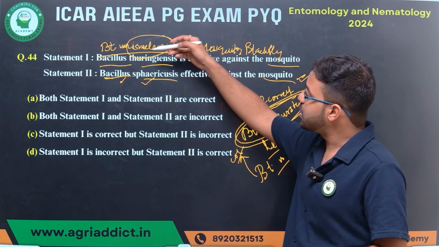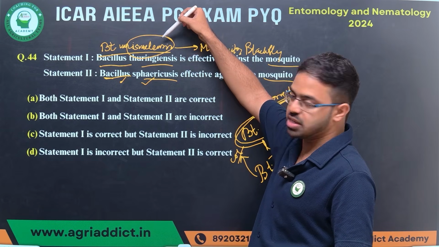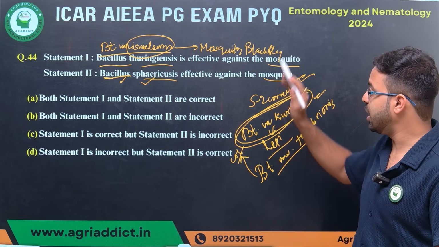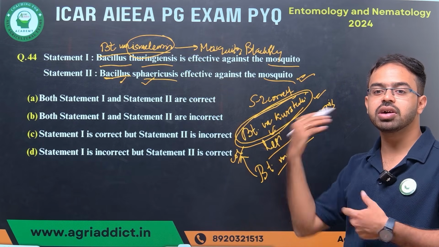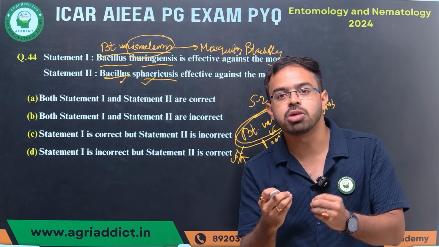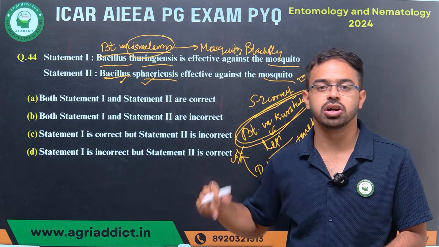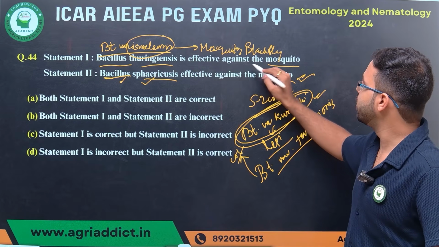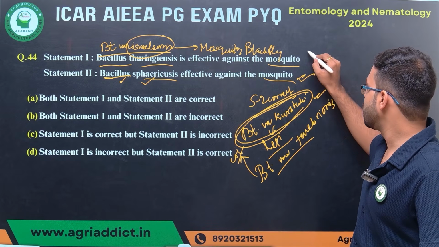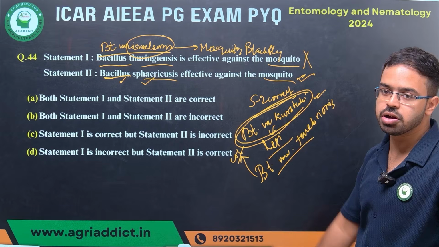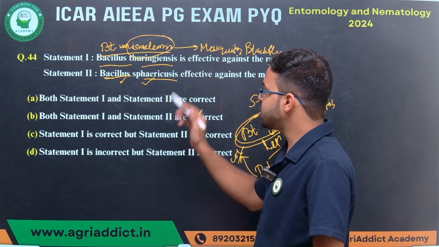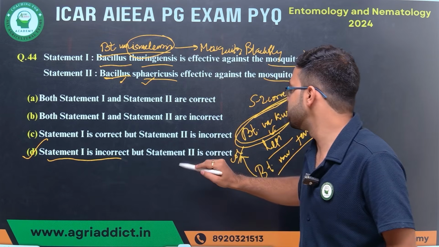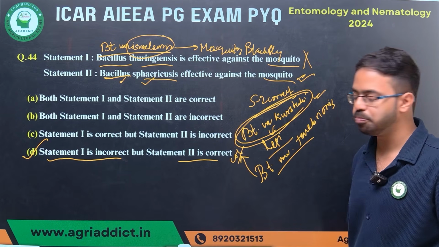If it is mentioned that Bacillus thuringiensis var israelensis is used to control mosquito, then it will be a correct statement. But it is not mentioned, so you need to consider the most common one he or she is talking about. In this perspective, we cannot go with this statement as correct. So we'll consider the first statement wrong. So the correct answer for this question will be option D. That means statement 1 is incorrect, but statement 2 is correct.